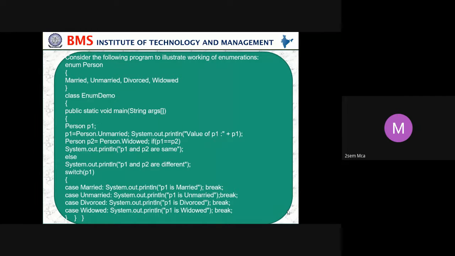In the same way, now switch(p1). We check for p1, the object we created, and we check whether the case for p1 is married. In p1 it is unmarried, so it will go to the case unmarried, and System.out.println will print "p1 is unmarried" and break. This is how all the options are given, and based on the object and the condition, that particular case will be executed. This is using switch case for an enumeration.